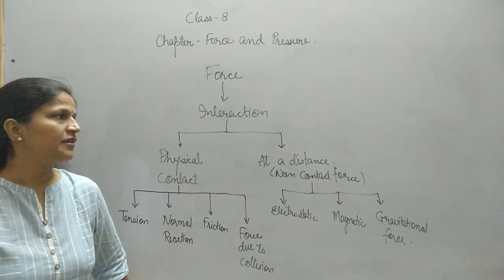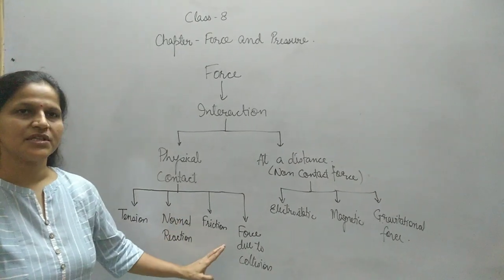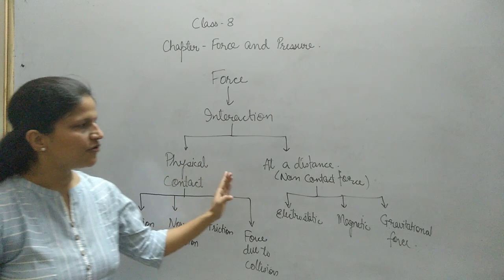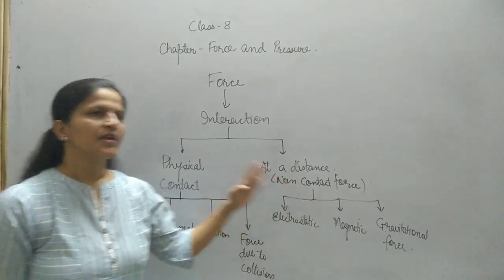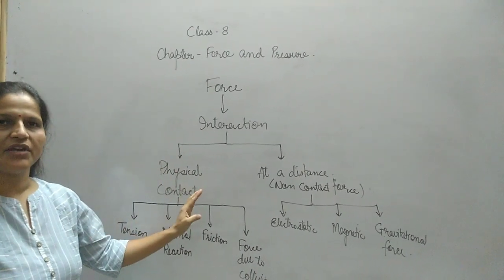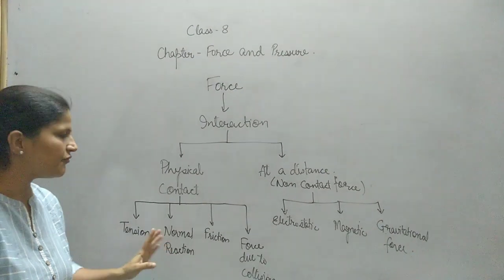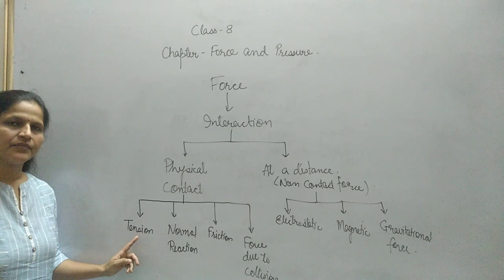In this chapter, we will learn about four types of forces which appear due to physical contact between the objects, and three forces which act at a distance. These forces which appear due to physical contact between two objects are known as contact forces, and we will learn four contact forces. The first one will be tension.